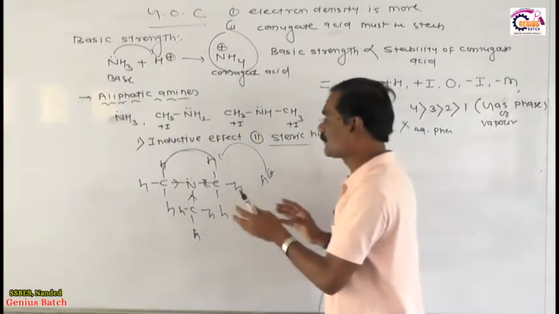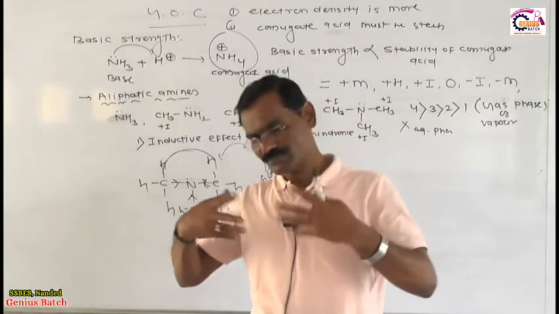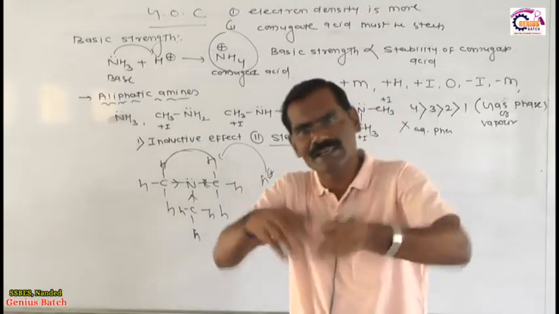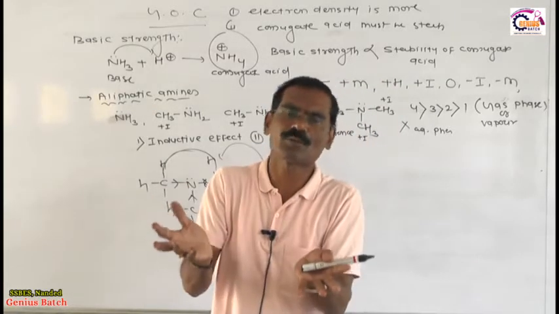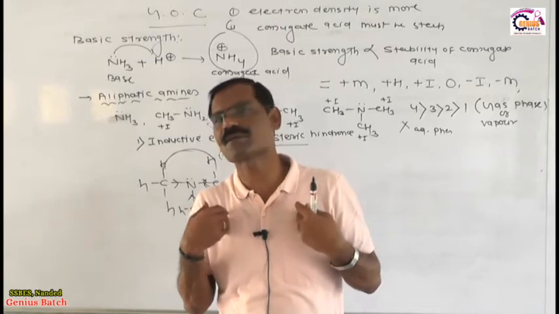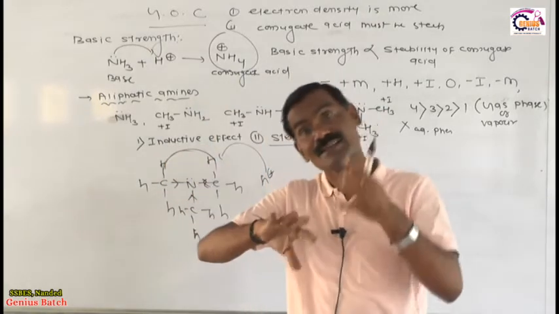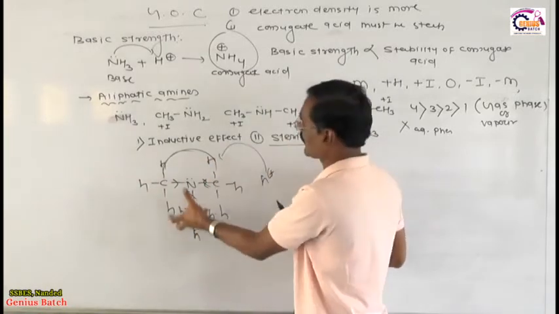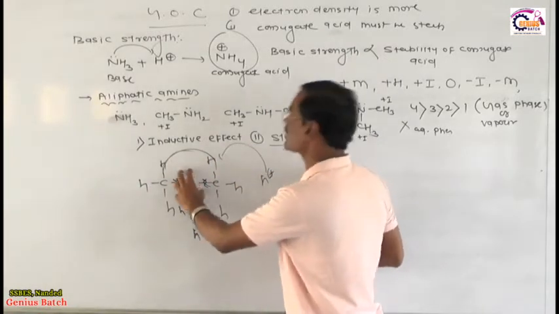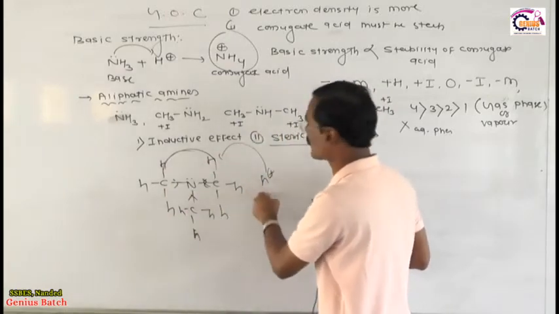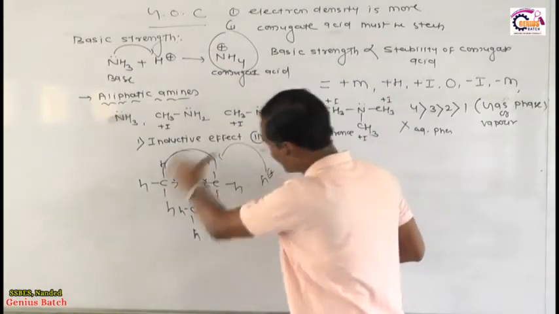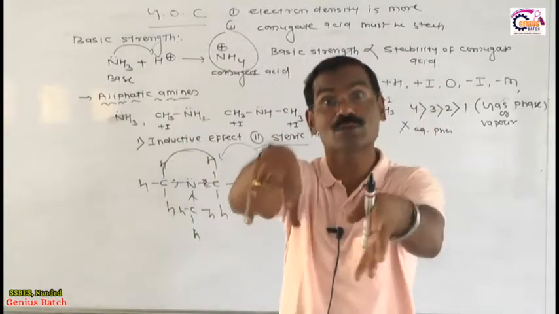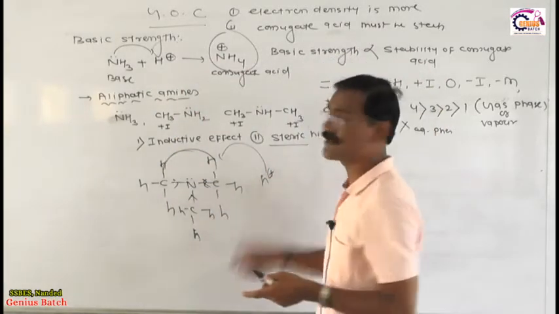If I have a lot of things, but I am unable to give them due to some hindrance, due to some steric factors, how can I call myself a donor? It is not possible to say donor. Donor means it must donate the electron, but due to steric factor, due to hindrance, this nitrogen is not in a condition to donate the electron toward the proton. So steric hindrance decreases the basic strength of this nitrogen atom, even though it has more electrons, and this happens in which phase? Aqueous phase.